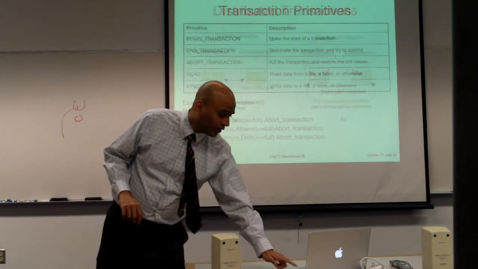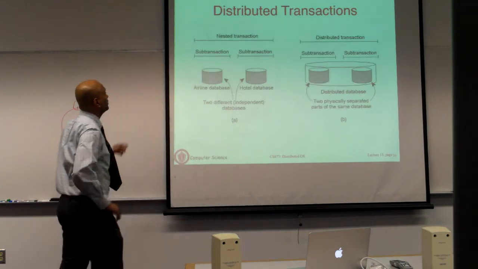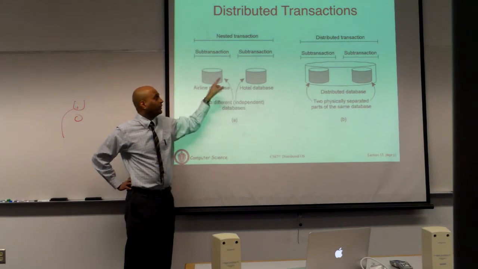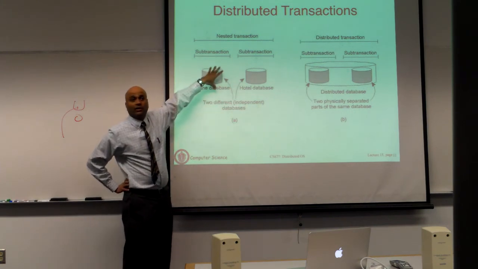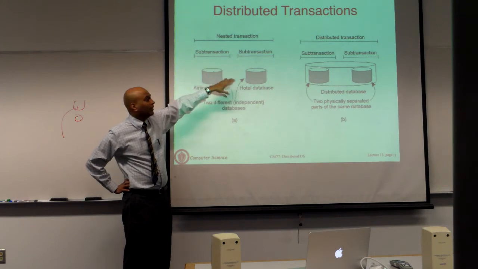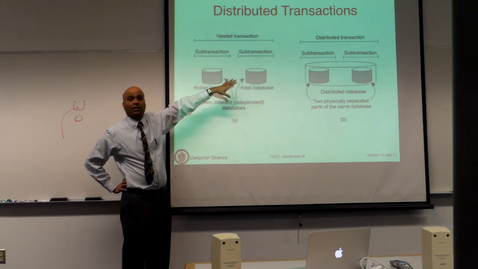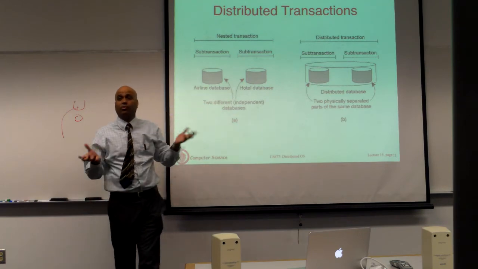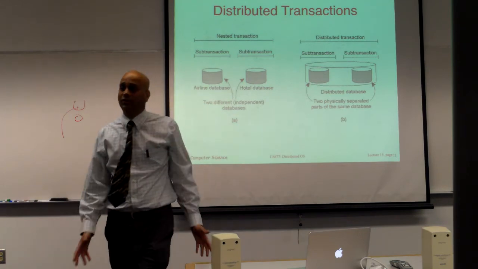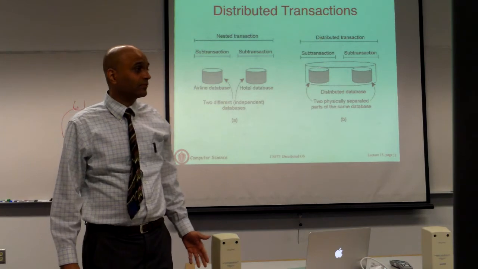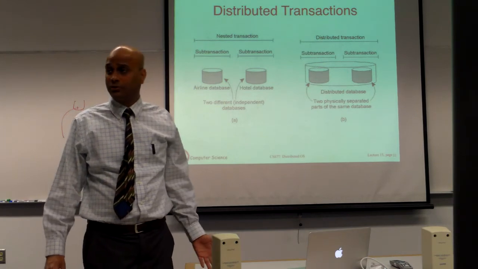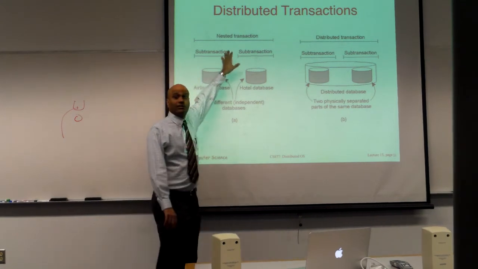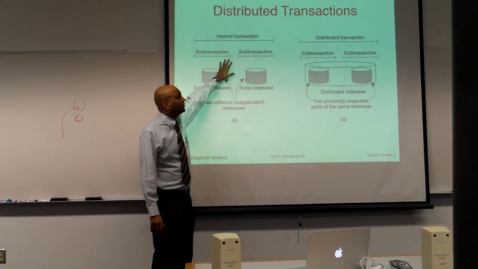So what you will see in this case is you have the nested transaction, and the sub-transactions are actually operating on independent databases. The airline may have its own database, the hotel companies may have their own database. So this basically forks off independent transactions. If they both succeed, then the nested transaction itself succeeds for the parent transaction. So this is an example of a nested transaction, and this is again a database concept.